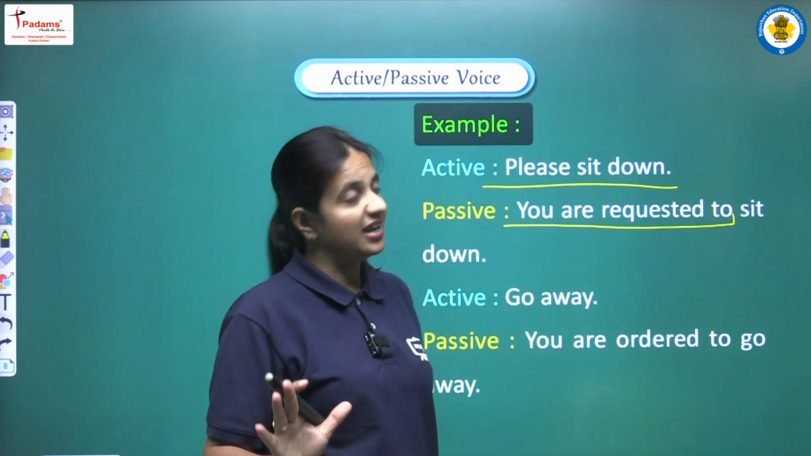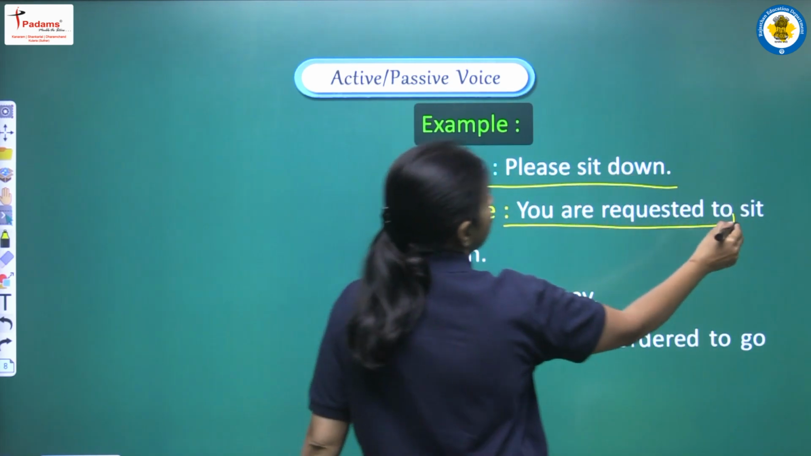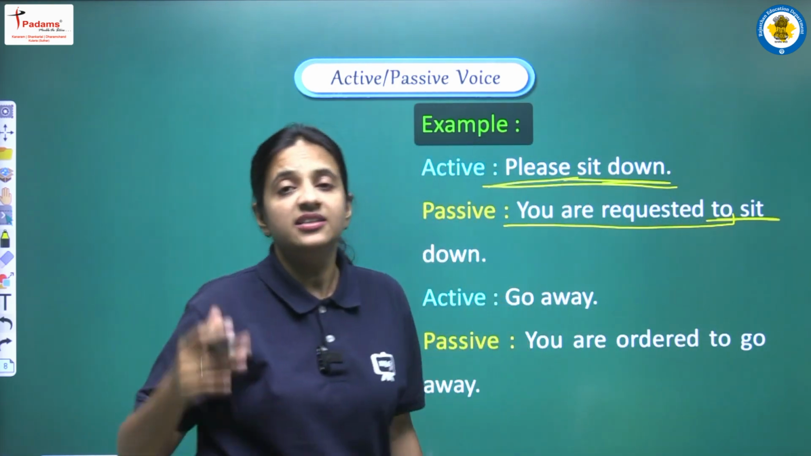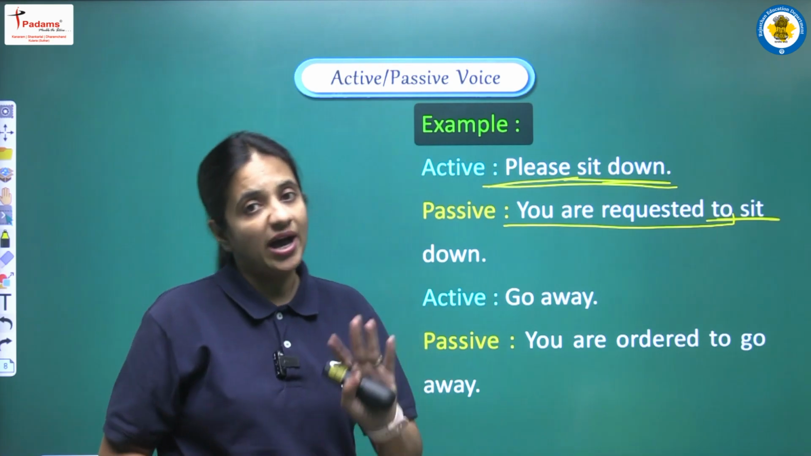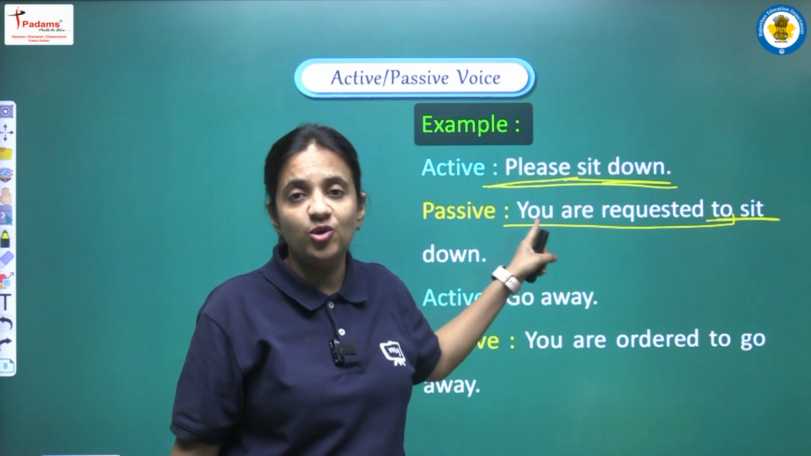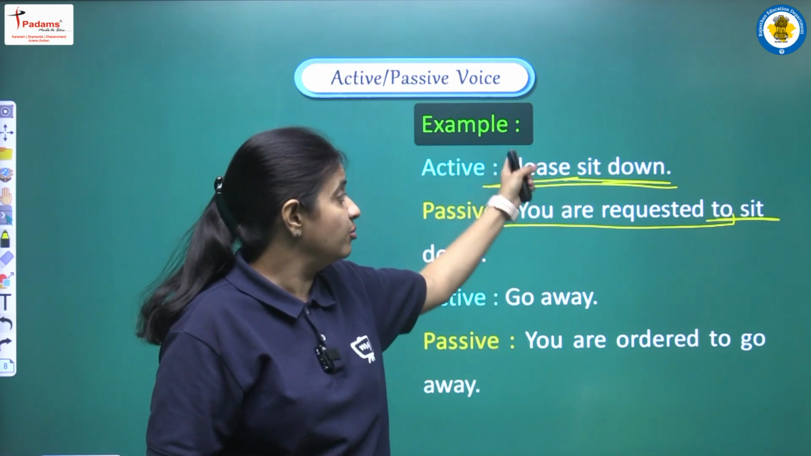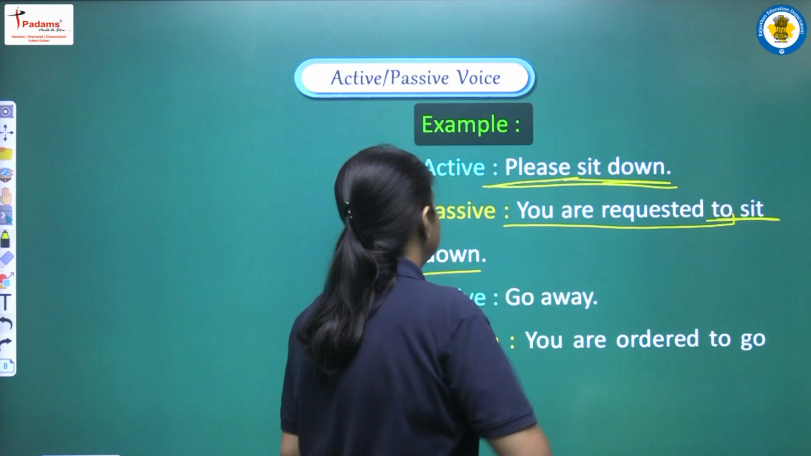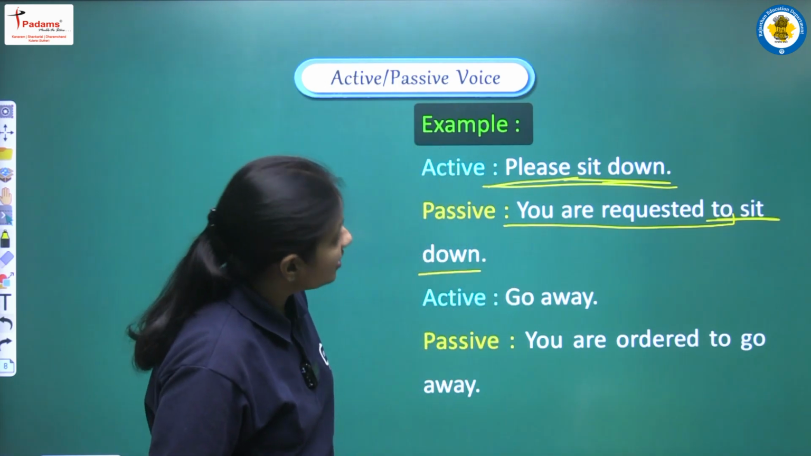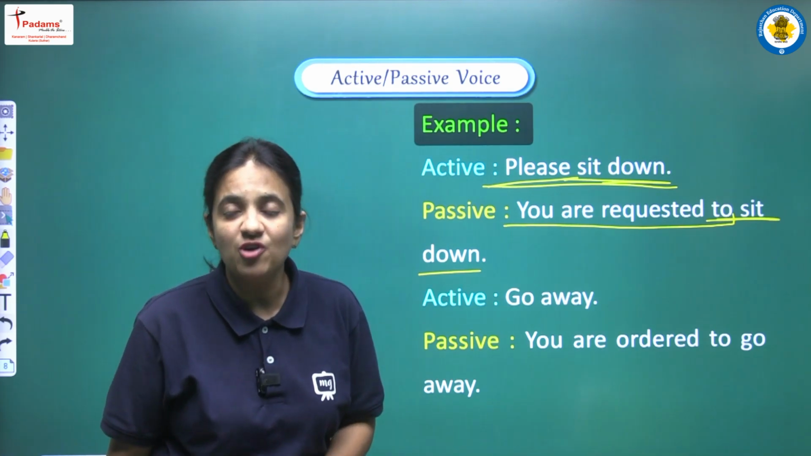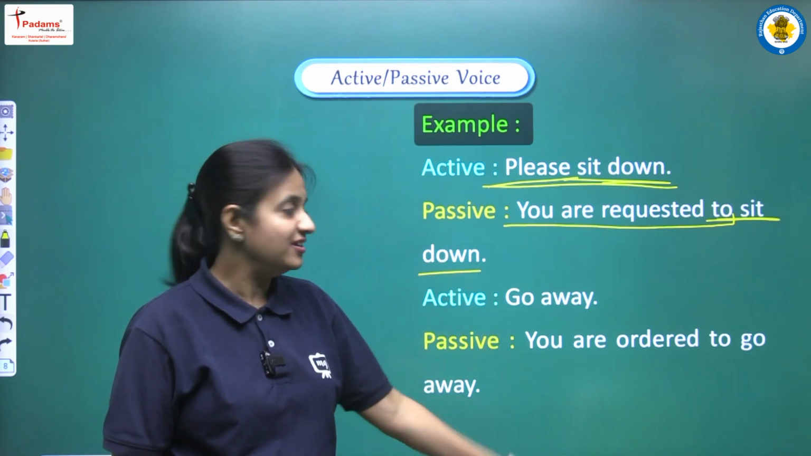Okay, this much we have to write. Now after to, we have to continue with the first form of the main verb. Please, this word will be removed. Why? Because we have included requested to. So now there is no need to write please. We will remove this word, we will skip this word. And the complete sentence of passive voice will be: you are requested to sit down. Yes, I hope you all are getting it. So this is the second method.